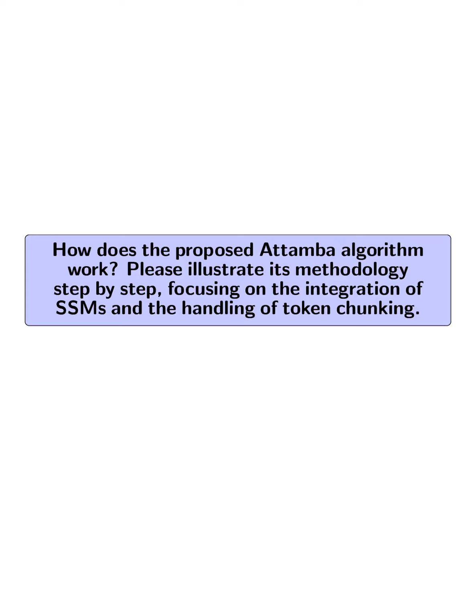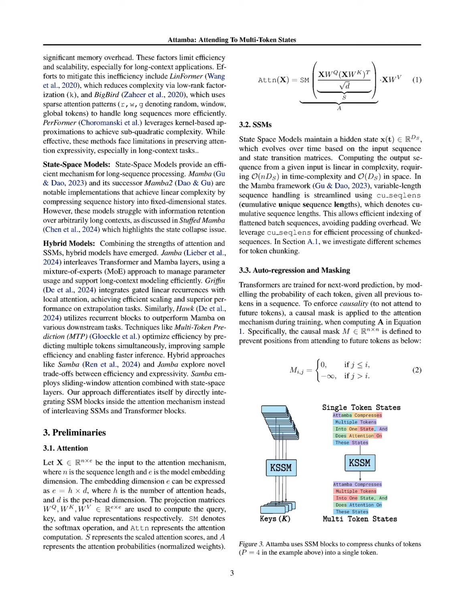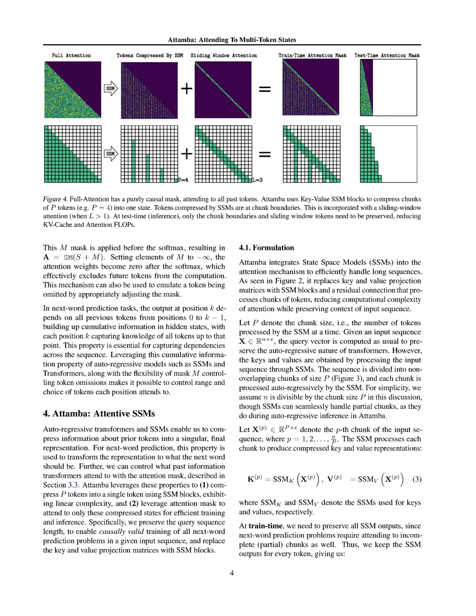How does the proposed Attamba algorithm work? Please illustrate its methodology step by step, focusing on the integration of SSMs and the handling of token chunking. The Attamba algorithm integrates state space models, SSMs, into the attention mechanism to efficiently process long sequences. First, it divides the input sequence into non-overlapping chunks of size P, where each chunk is processed autoregressively by SSMs to produce compressed key and value representations.